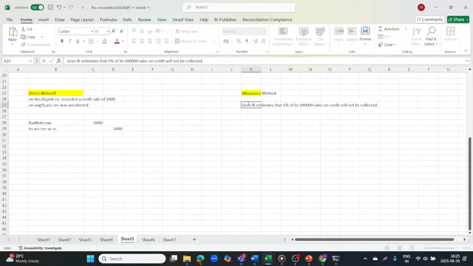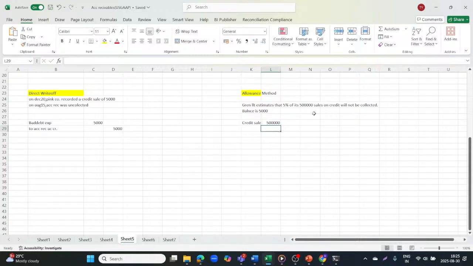The credit balance in the allowance for uncollectible accounts before adjustment is 5,000. So the balance before uncollectible is 5,000. Okay, so now what we'll be doing in this case, suppose we have done credit sales. Here it is saying 5% of its 5 lakh sales on credit. So 5 lakh is the credit sale.